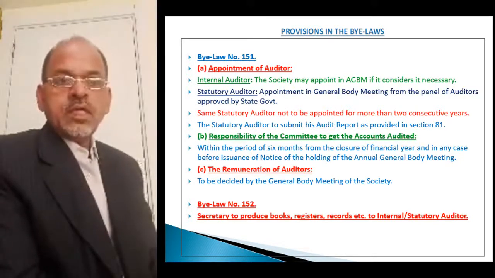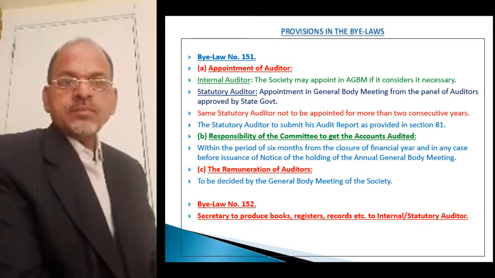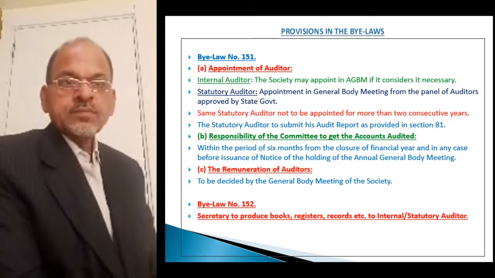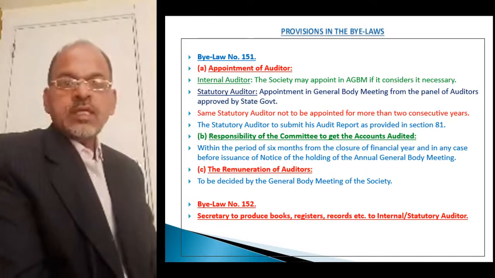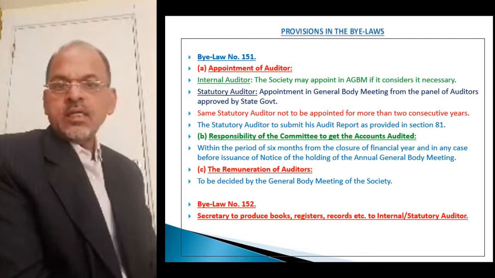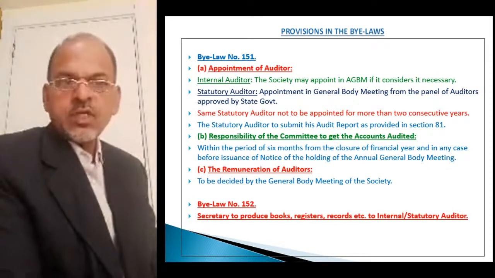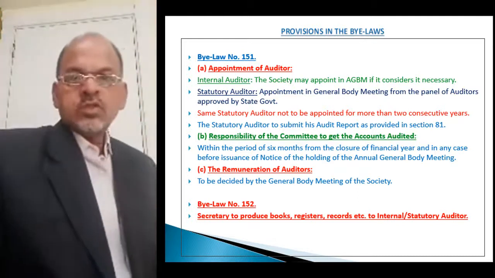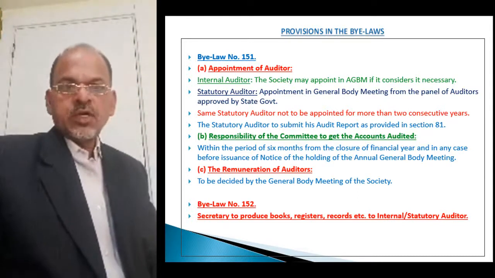We have seen under bylaw number 151 there is a provision for appointment of auditor. The society, if it wants, can appoint an internal auditor, and the society will have to appoint a statutory auditor.